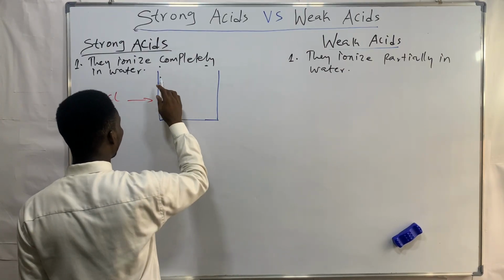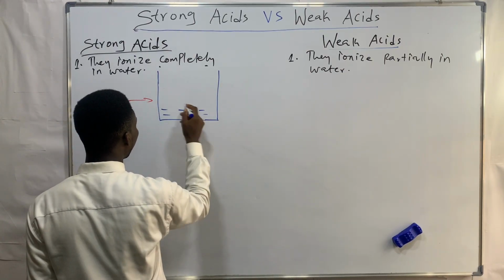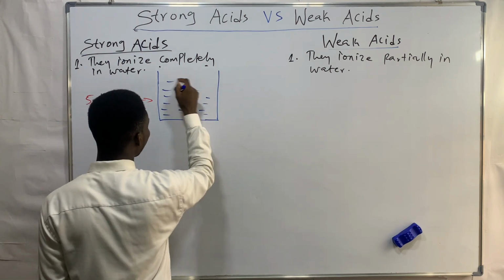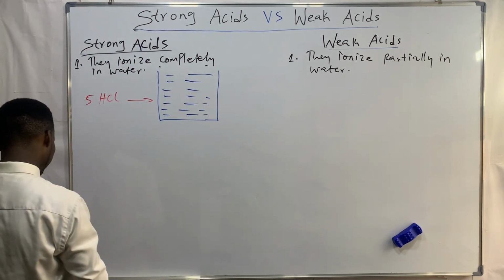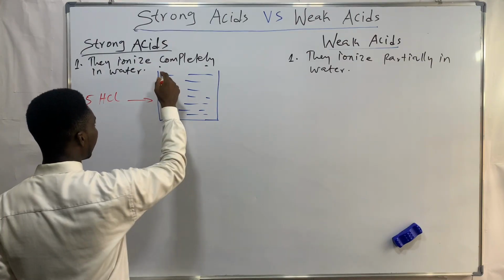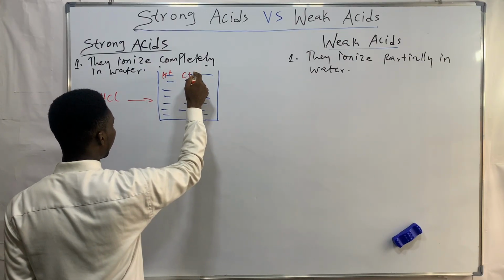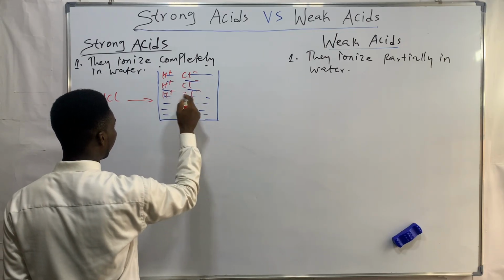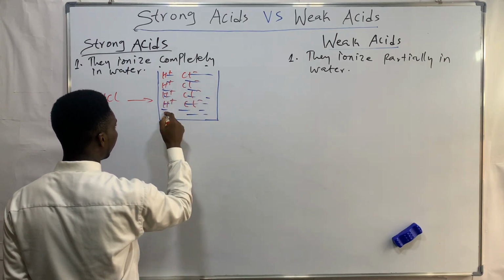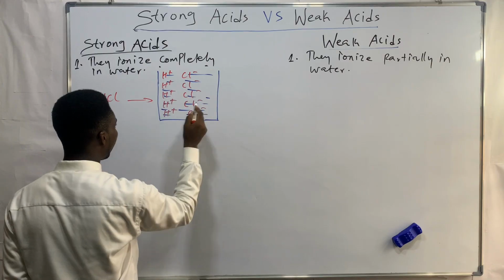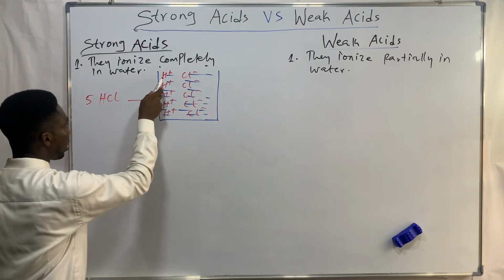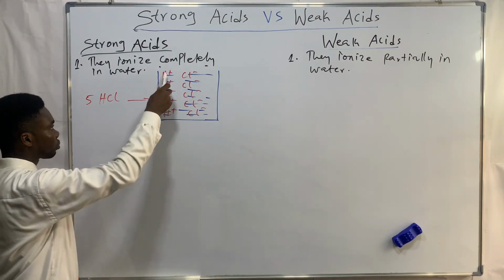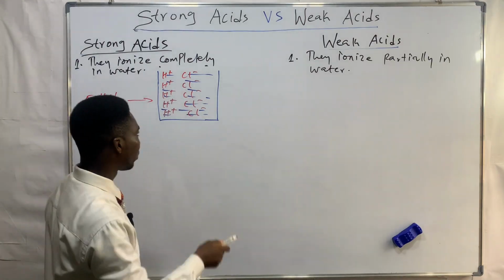Now this is water, this water molecule. Now 5 moles HCl: H plus Cl minus, H plus Cl minus, H plus Cl minus, H plus Cl minus. 1, 2, 3, 4, 5. So the 5 moles got completely ionized. They got completely dissociated in water.